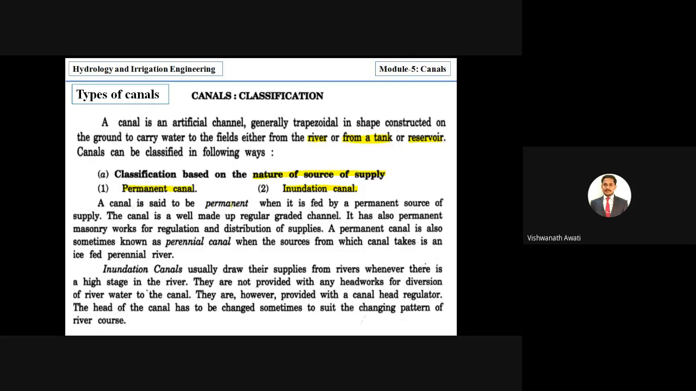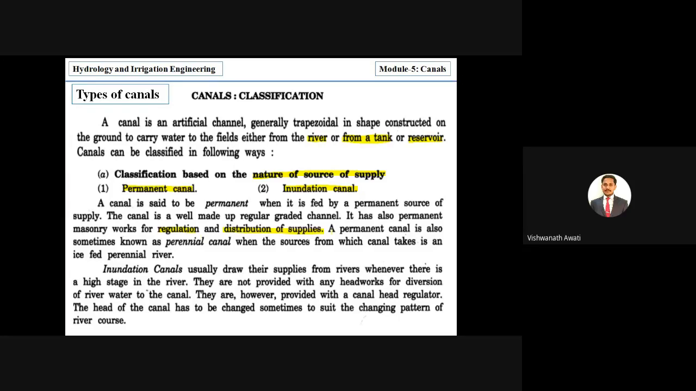A canal is said to be permanent when it is fed by a permanent source of supply. The canal is a well-made, regularly graded channel. It also has permanent masonry work. It means permanent structures are constructed with the help of masonry or RCC, for regulation as well as distribution of supplies.